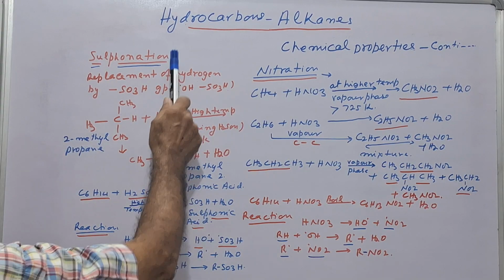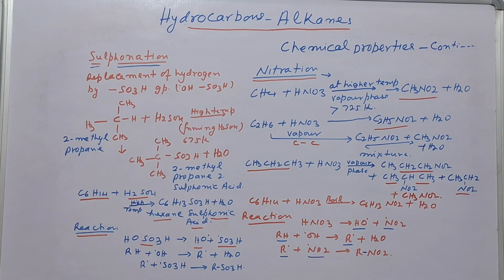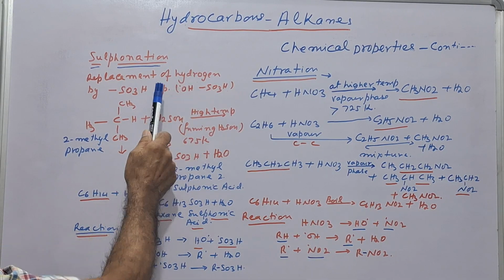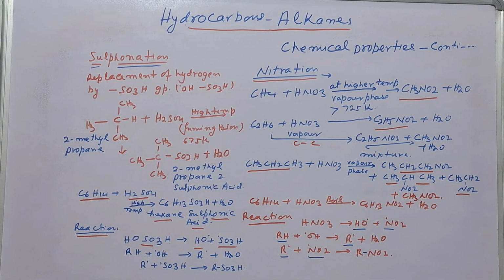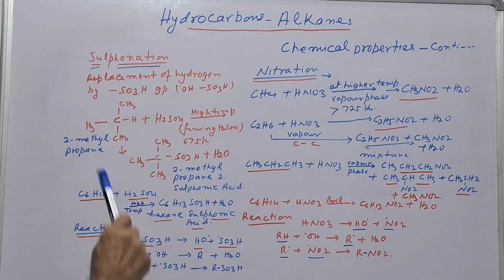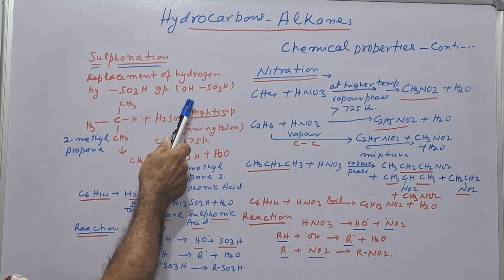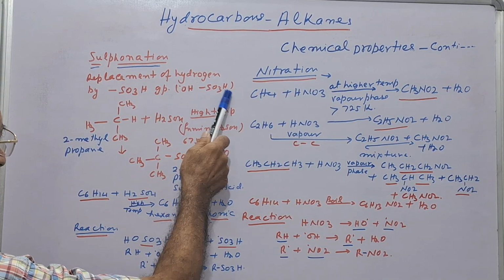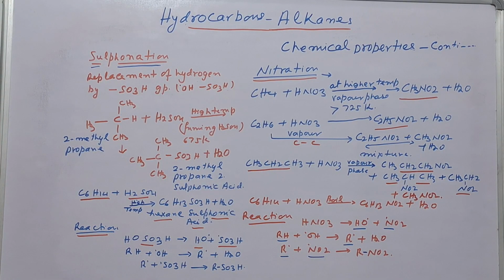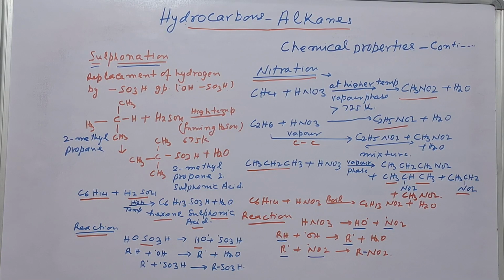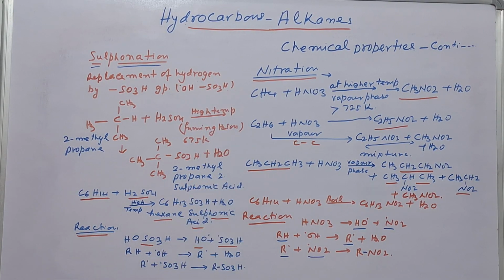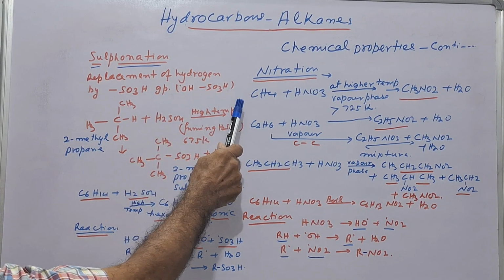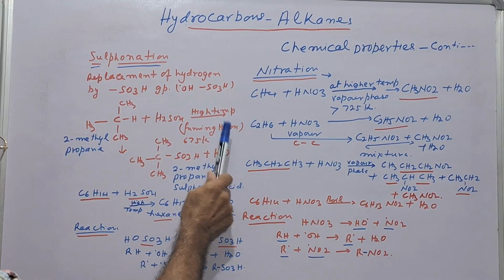Now, next is sulfonation. Sulfonation means reaction of the alkanes with sulfuric acid. You know H2SO4, when it breaks, the covalent bond breaks into OH and SO3H. Now this reaction takes place at high temperature with fuming sulfuric acid. This sulfonation takes place at high temperature with sulfuric acid.